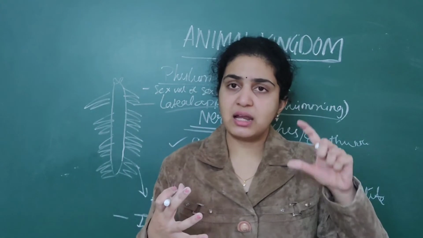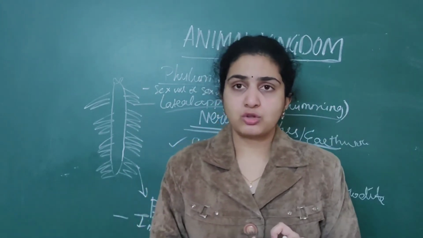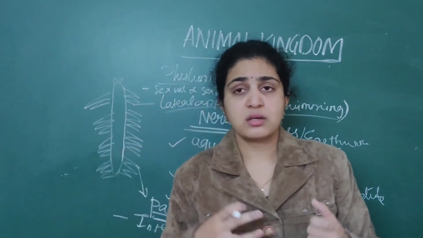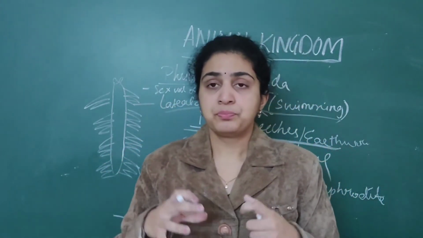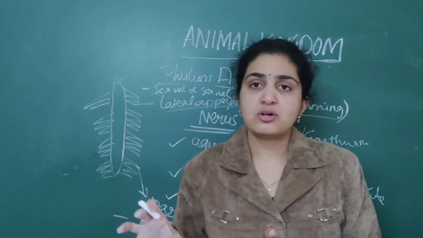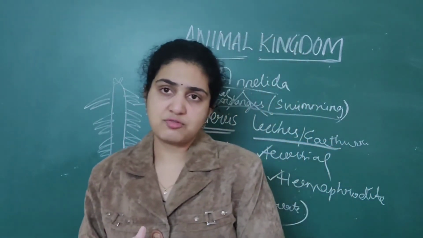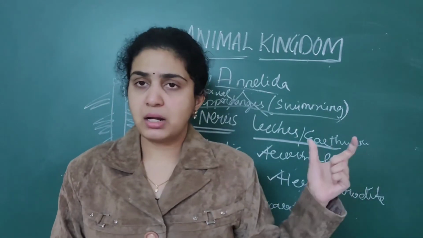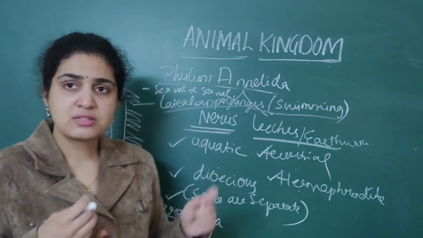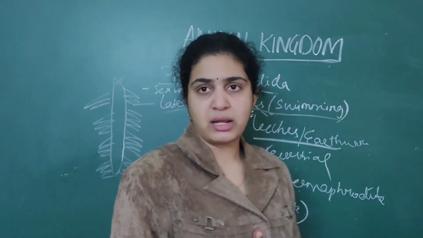So the largest phylum is nothing but Arthropoda. Majority of organisms are arthropods. When it comes to mollusks, that is apple snail, tortoise and all, those all are the second largest phylum. Annelida will come under third or fourth. So that point you should remember.